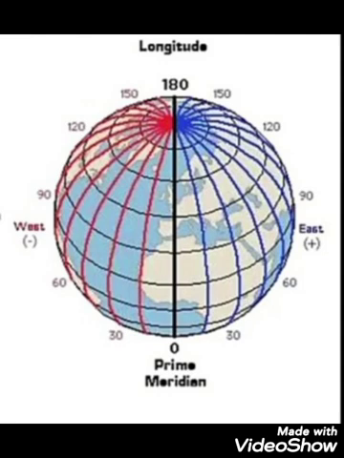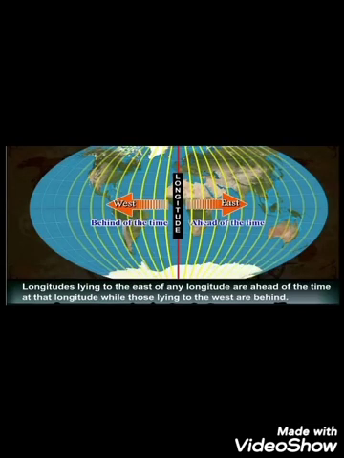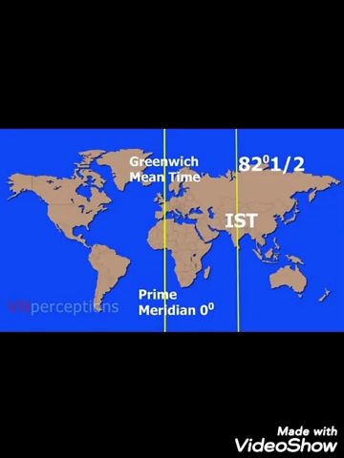Many countries follow a uniform time to avoid such confusions. It is based on the central longitude or central meridian that passes through the country, which may pass through an important city or town. The local time of that central meridian is accepted as the local time of the whole country. This time is called the standard time, and the meridian is called the standard meridian.